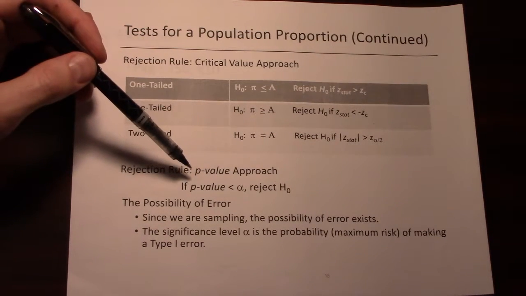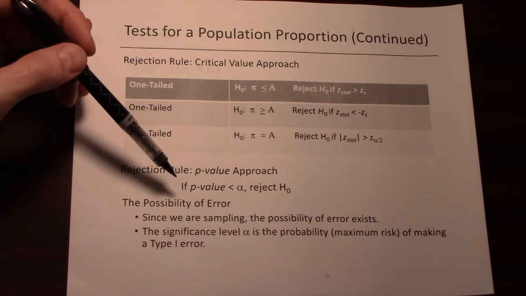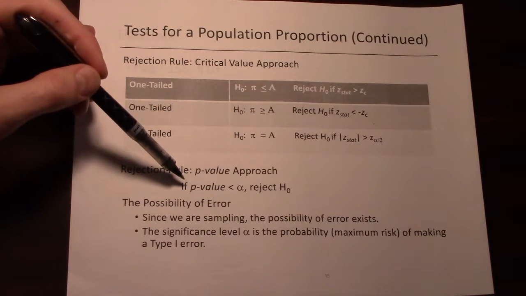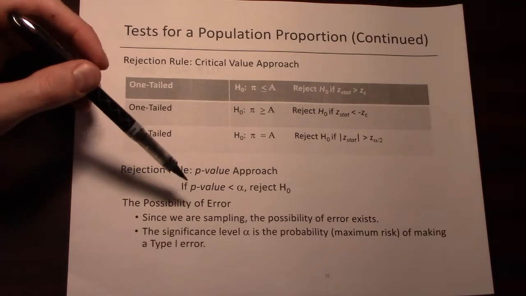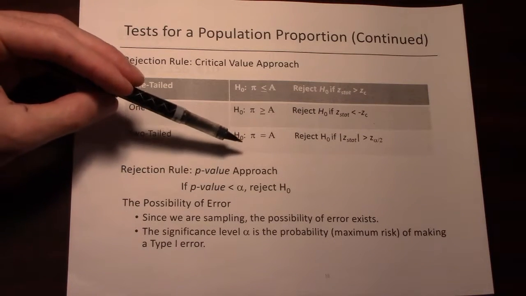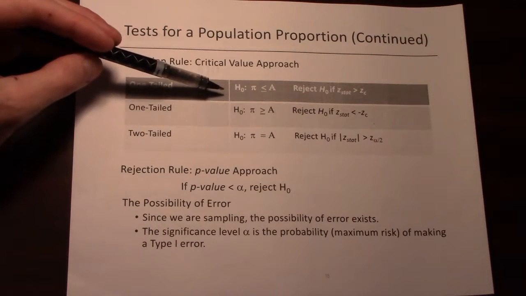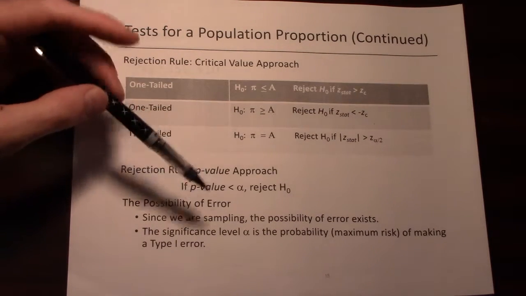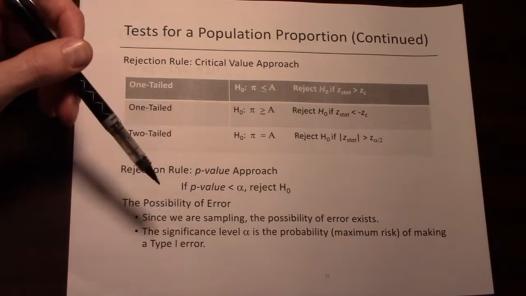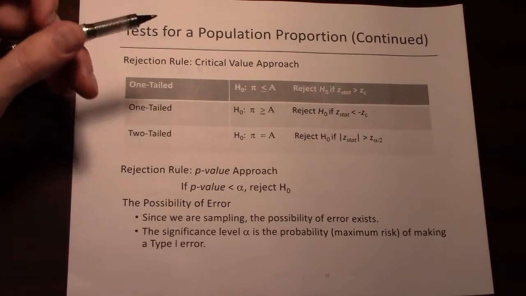We can also use the p-value approach. We calculate the p-value the exact same way we calculated the p-value for sample means. We would calculate our test statistic and see on the z-table the area under the curve associated with that test statistic. If it's a two-tailed test, we double that number and we get the p-value. If it's just a one-tailed test, we do not double that value. That value is our p-value. And if the p-value is less than our significance level, which would be our threshold for what we believe to be unlikely, then we reject the null hypothesis.